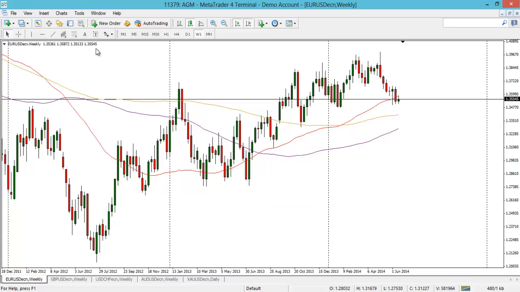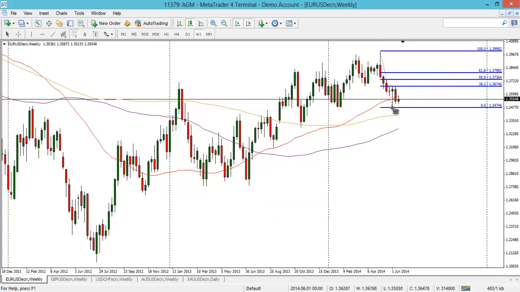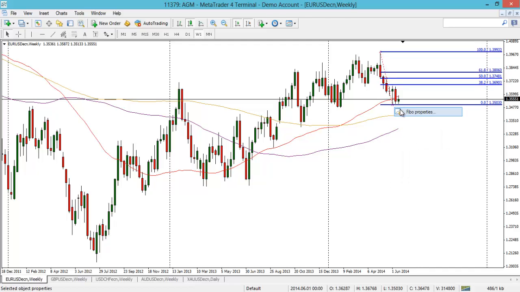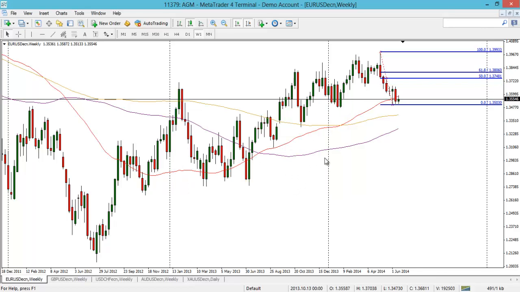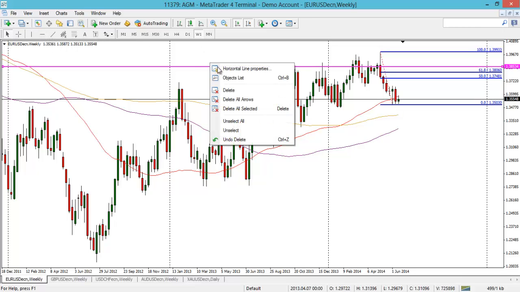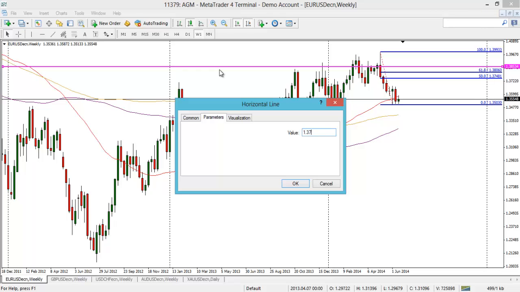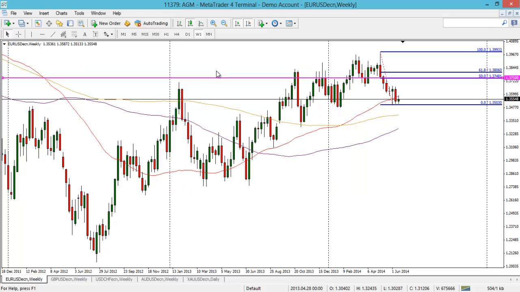In terms of the fibs in the other direction, the only one of key interest is the high of the year to the low of the year, so it looks quite small on this weekly chart. I'm just going to get the 38.2 off of there. It's just nice to keep it simple in these videos. And that 50% comes at 1.3750, so that coincides with a nice round number, 50 pip increment there, 137.50, pretty much lines bang on that as well.